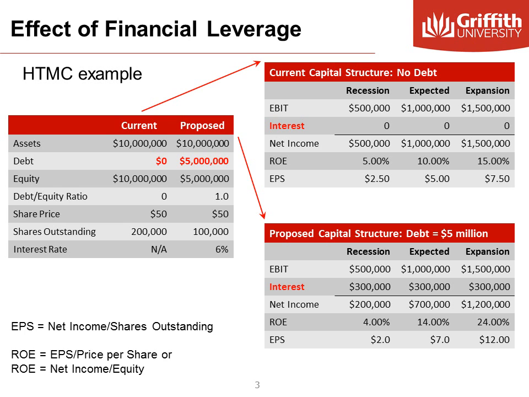The proposal is to issue $5 million in debt at 6% interest to buy back 100,000 shares at $50 per share. The assets will be the same, debt will increase and equity will decrease.